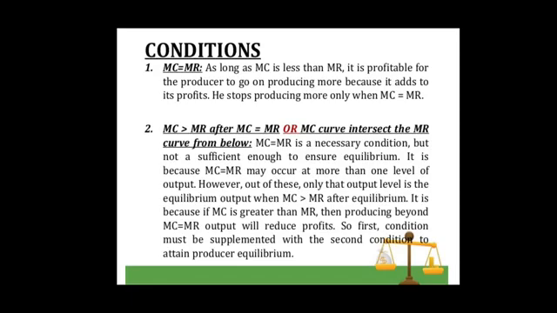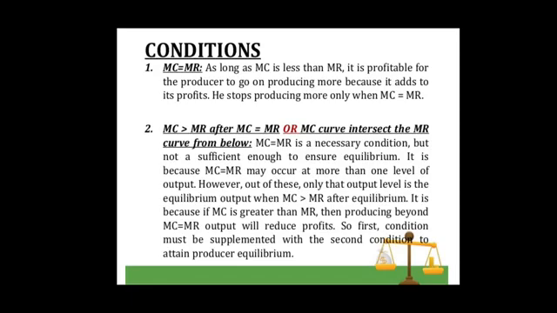It is because if marginal cost is greater than marginal revenue, then producing beyond the equilibrium level of output will reduce profits.